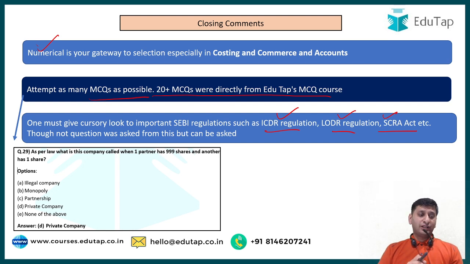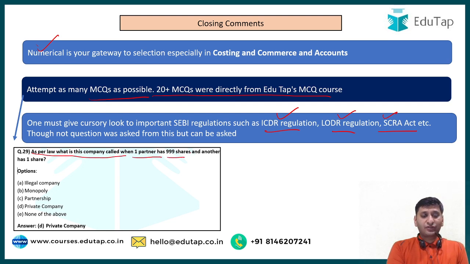And one thing I want to tell you is that there were many questions which were application based. For example, there was this question in the exam: as per law, what is the company called when one partner has 999 shares and the other has 1 share? Now this definition you will not find anywhere in any book, not anywhere in any test series. This was a bit of a conceptual question. Now many people take this as a partnership. In the question itself it is written, what is this company called. Partnership is not a company.